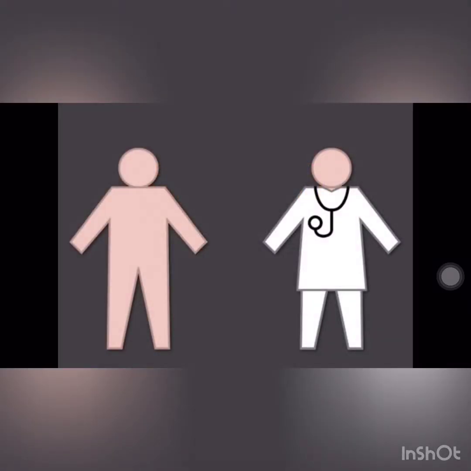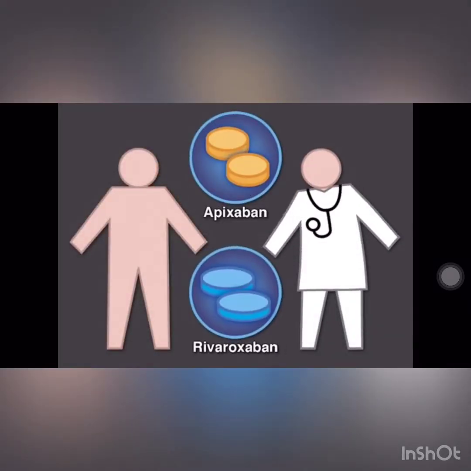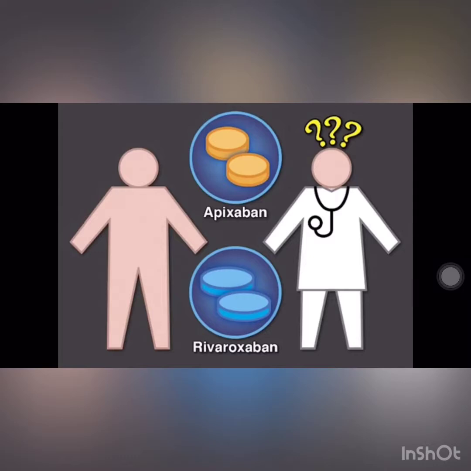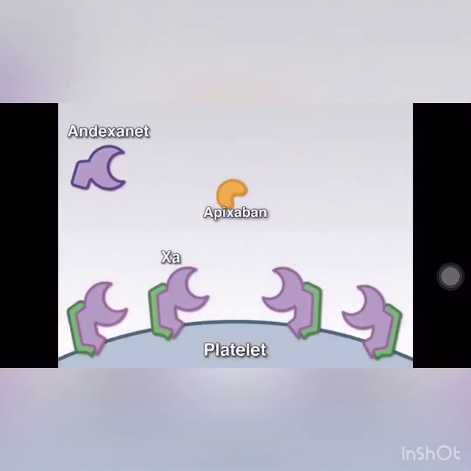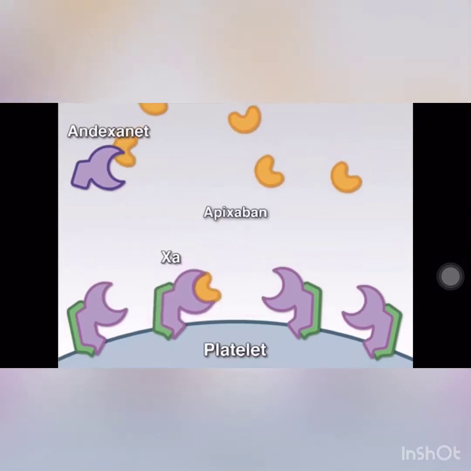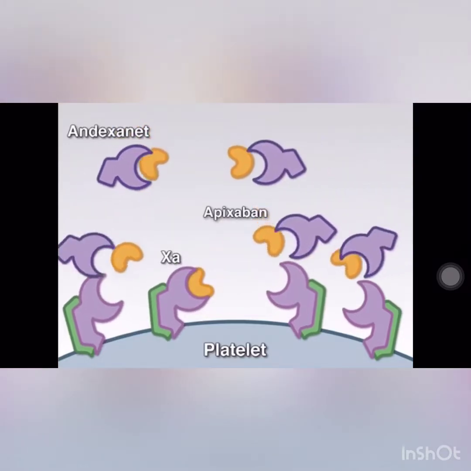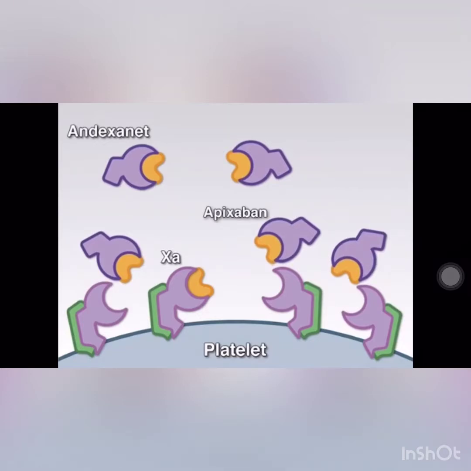Factor 10a inhibitors such as apixaban and rivaroxaban are convenient to take but can cause bleeding complications. Many physicians hesitate to use them because there's no easy way to reverse the effects of treatment in the event of an accident, internal bleeding, or a surgical emergency. Andexanet is a fragment of factor 10a that was designed to rapidly reverse the anticoagulant effects of these inhibitors by preventing their binding to authentic factor 10a.